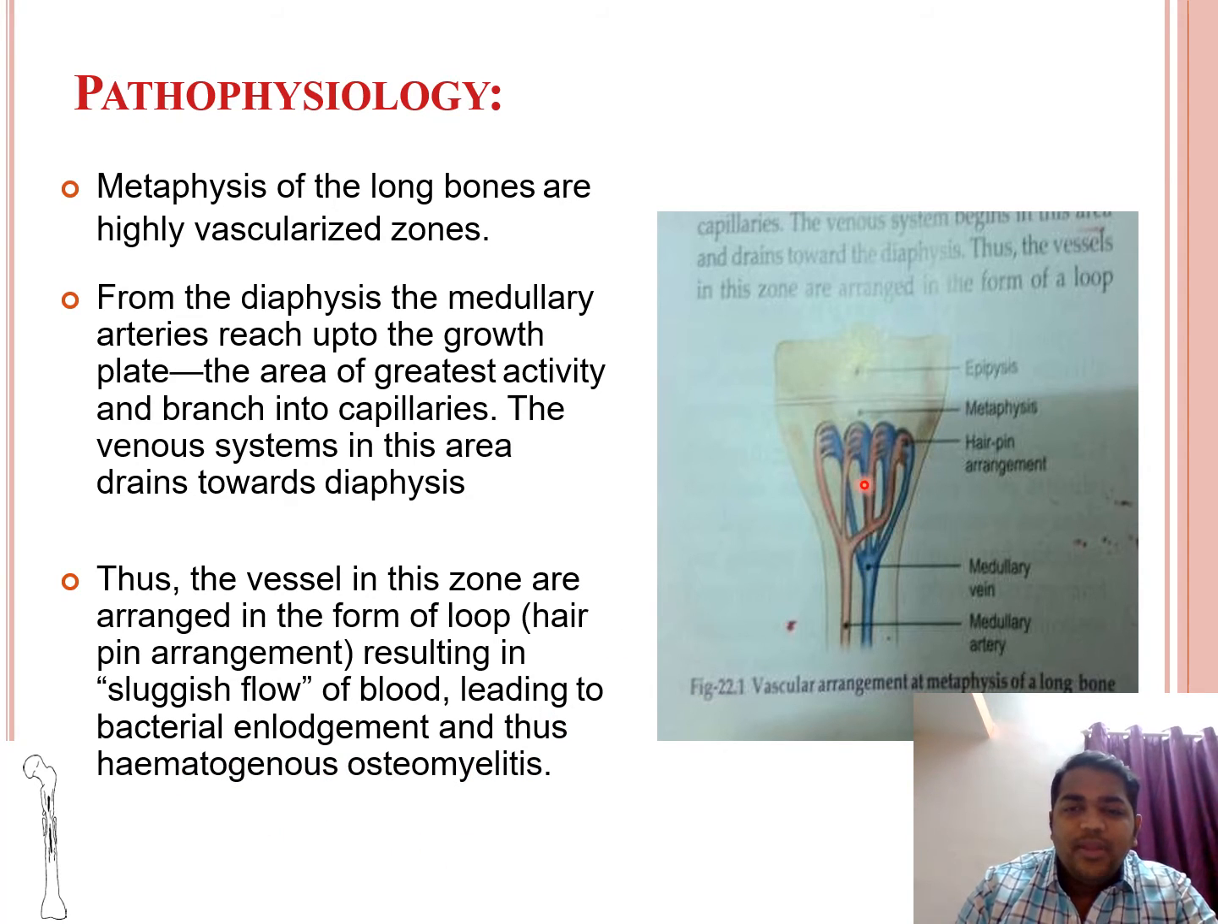So this is the main reason why the infection occurs at the level of the metaphyses: due to the hairpin bend arrangement of the arterial blood supply, there is sluggish blood flow, which is more prone to acute osteomyelitis at the level of the metaphyses.